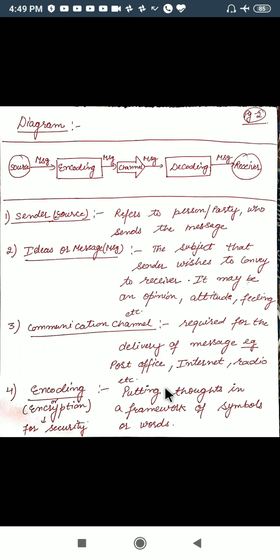So these are the mediums, communication channels. Now the next point is encoding. Encoding is also known as encryption. Why do we need encryption? It is for security purposes.